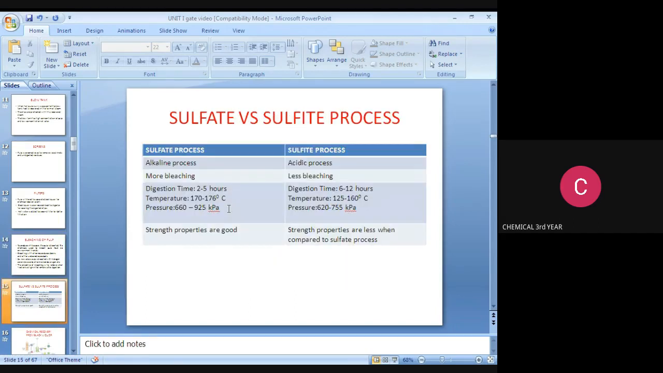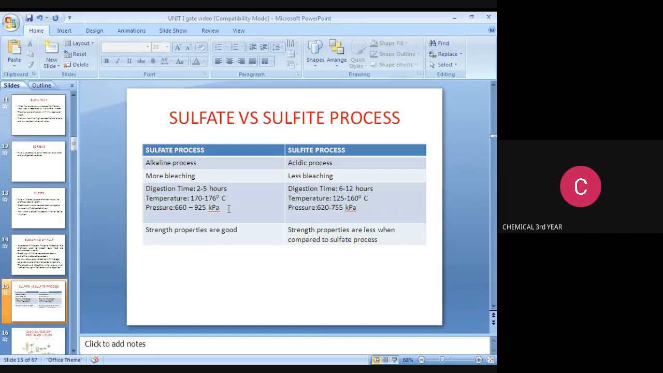So what is the difference between sulfate versus sulfite process? Students, note it down. It is sometimes asked in GATE exams. The sulfate process is an alkaline process. The sulfite process is an acidic process. In sulfate, more bleaching is required; in sulfite, less bleaching is required.